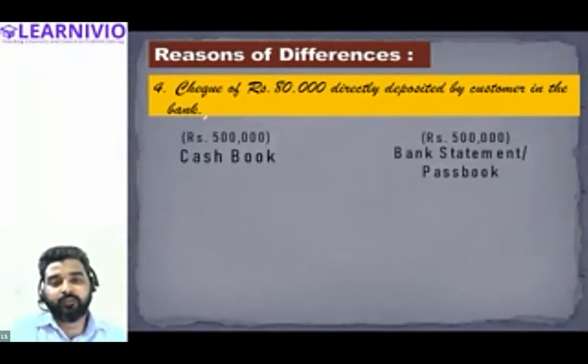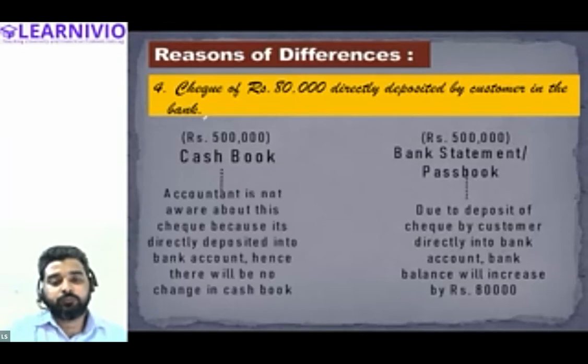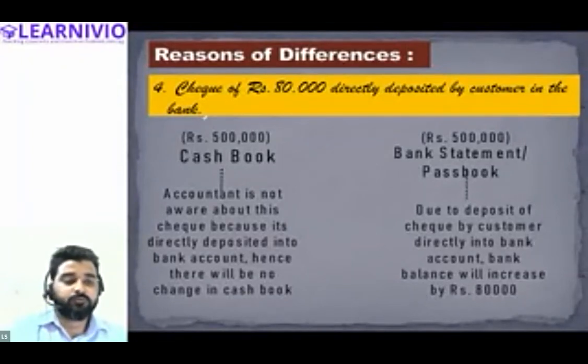So let's assume again the initial balance of both bank statement and the cash book is 5 lakh. And when the customer deposited this check directly into the bank account, bank balance will increase by rupees 80,000. But because the accountant is not aware about this check, there will be no change in the cash book.